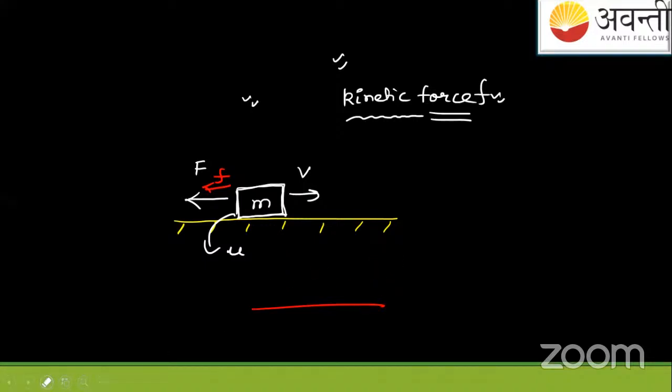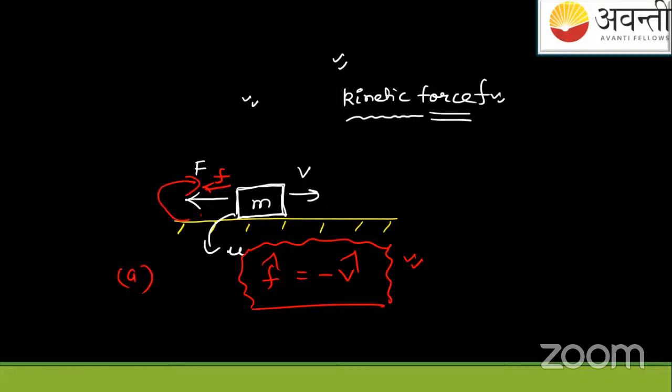F cap is equals to minus of V cap. These are the things. This is the A part. That is, it is applied by the ground on the block, and then the force by the block on the ground. In which direction will it be? By the block on the ground, it's the B part. That will be actually the same as the direction of F cap. Like friction, which is by the block on the ground, will be looking like this.